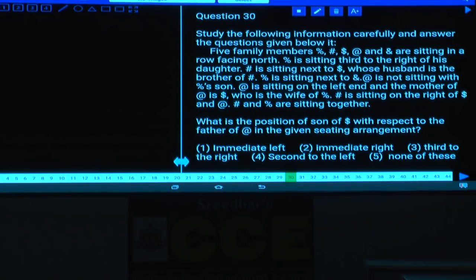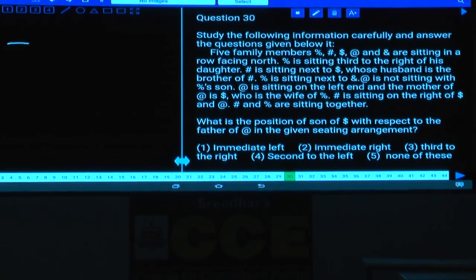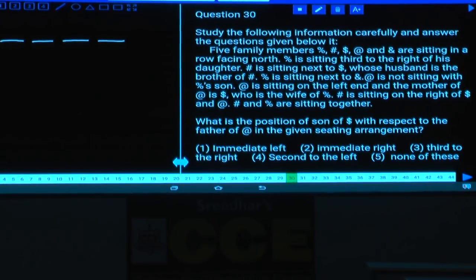Now question numbers 30 to 32. How many persons are there? There are 5 persons, 5 family members. Who are those 5 persons here? Percentage, hash, dollar, at the rate of and star are sitting in a row facing towards north. Now all these persons are facing towards north, it is clearly given.